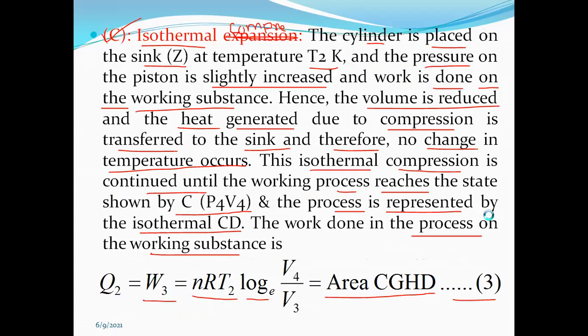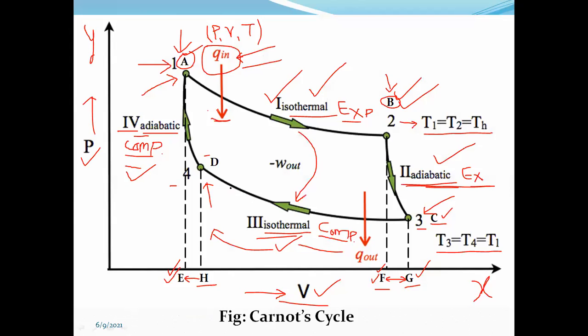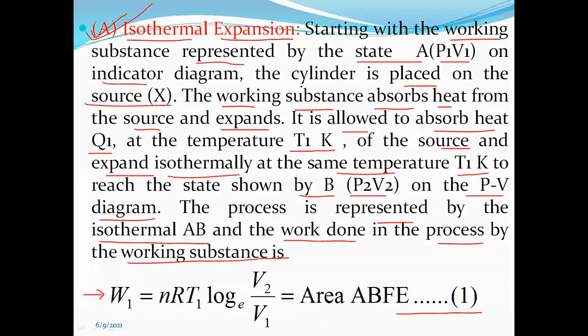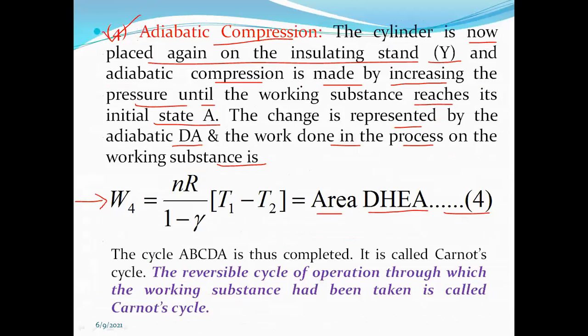So where is DHEA? This is D, then H, E, and A. For that area, adiabatic compression, the work done is discussed.